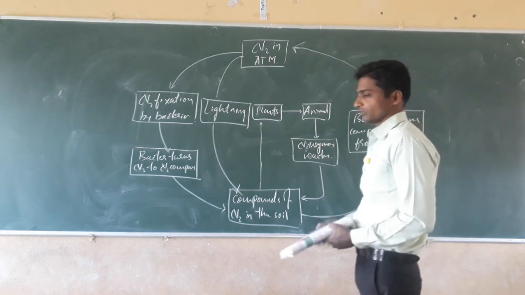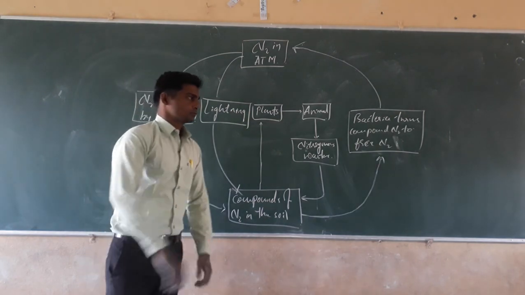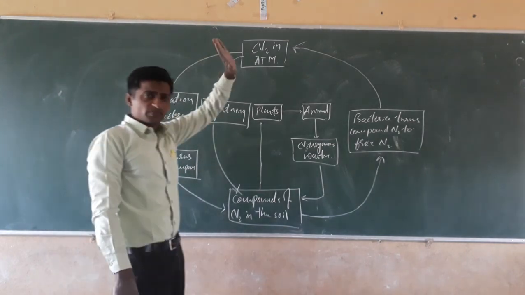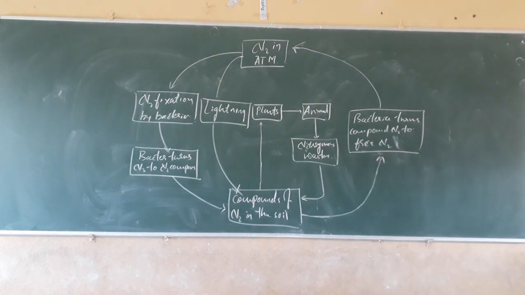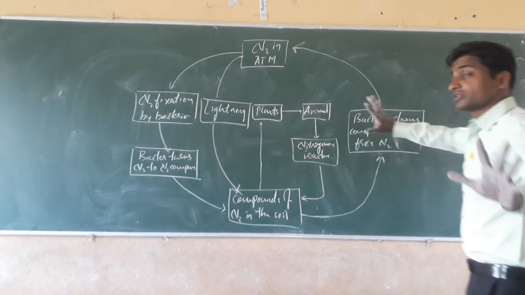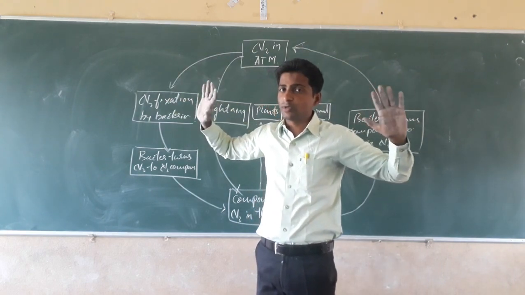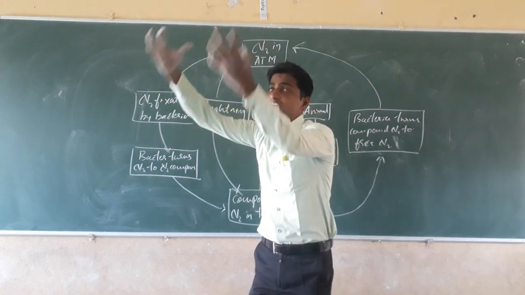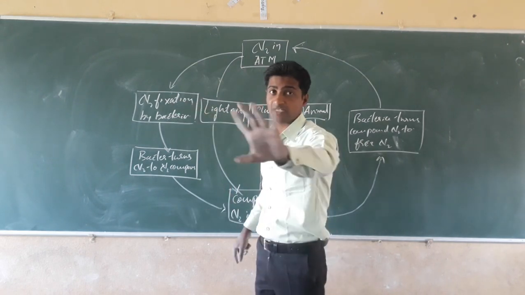I will explain very clearly. See what happens? In the atmosphere, nitrogen is present, 78% of it. That is unable to be taken by plants and animals directly. Then how does it go up? That nitrogen is trapped by microorganisms like bacteria in the soil. That is called nitrogen fixation.